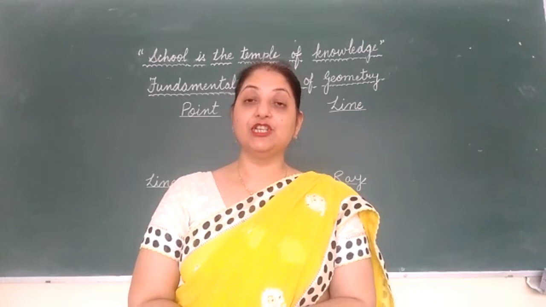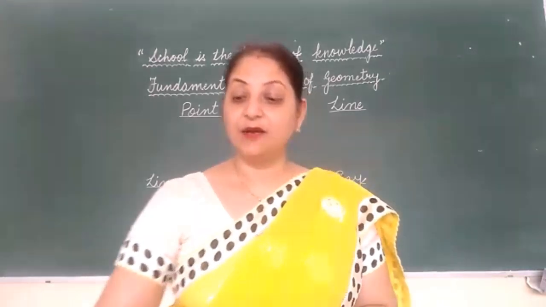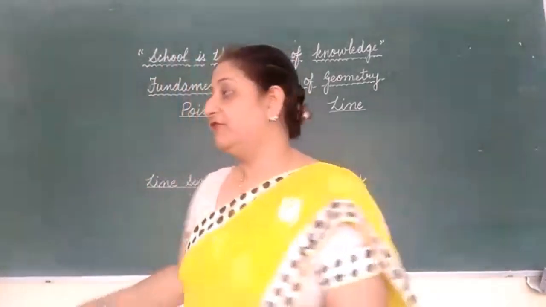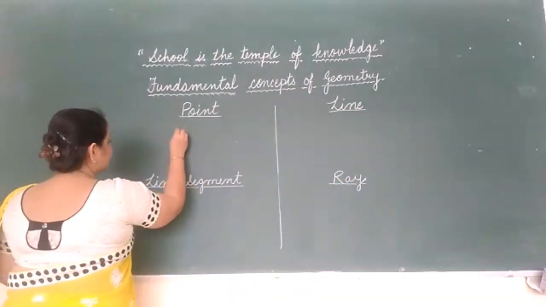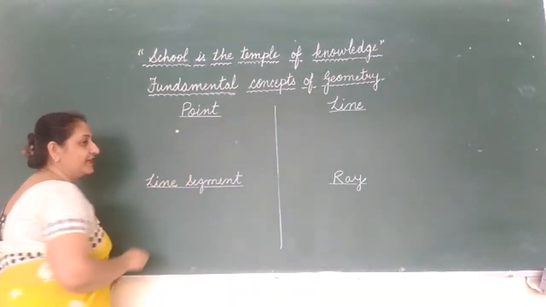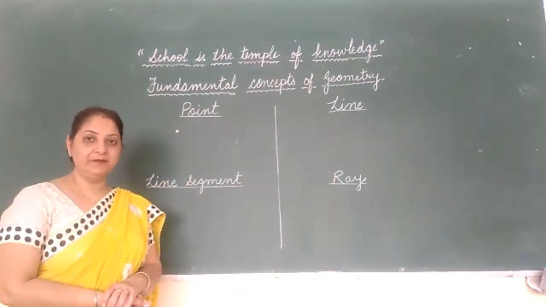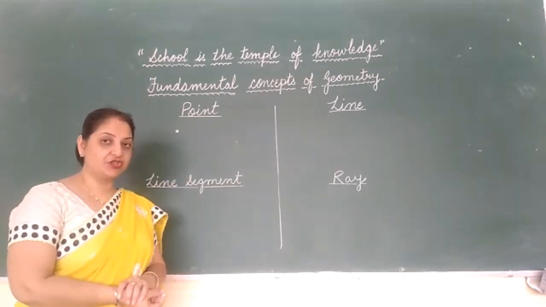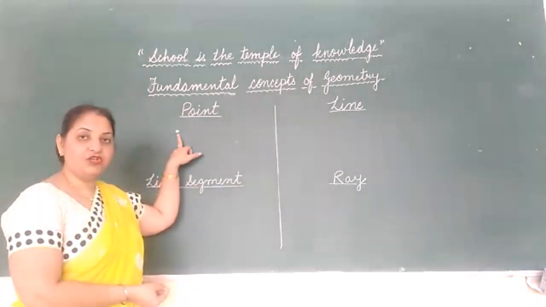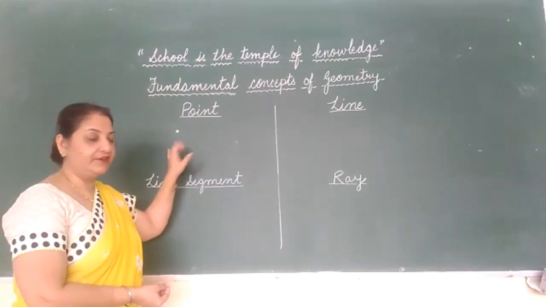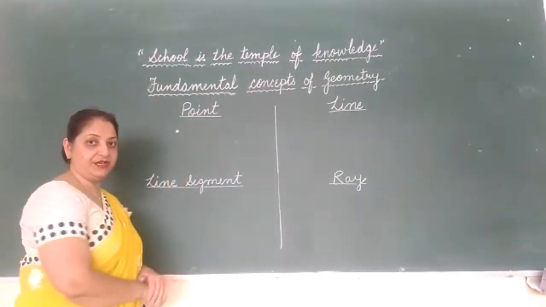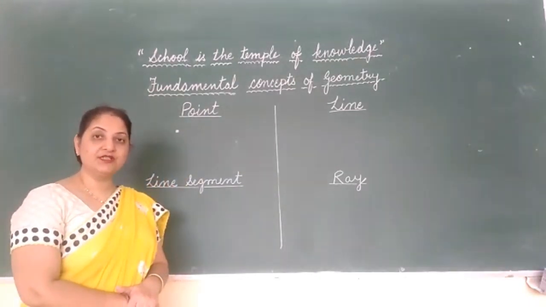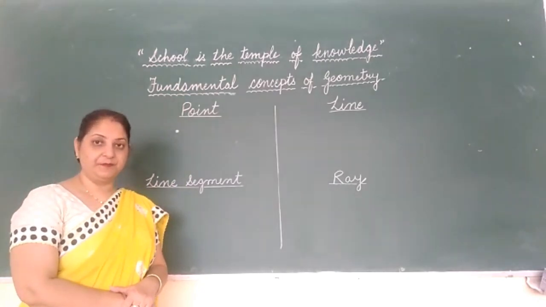Children, the basic unit of geometry is point. When we mark a small dot with the help of sharp pencil, or suppose I am taking here a chalk, if I mark a small dot on a plain surface, it is known as point. It denotes a definite position.